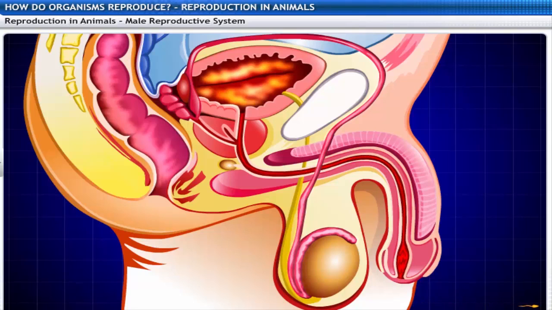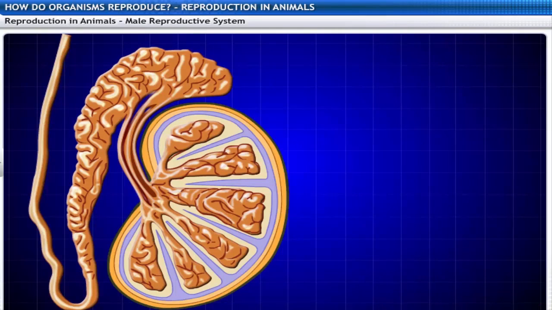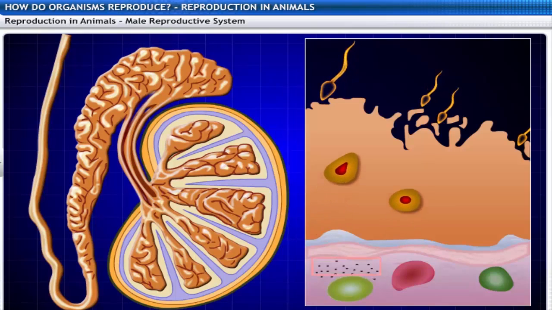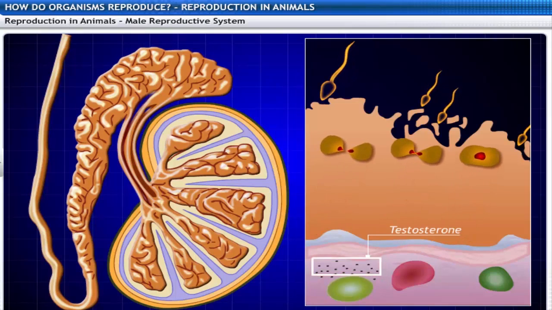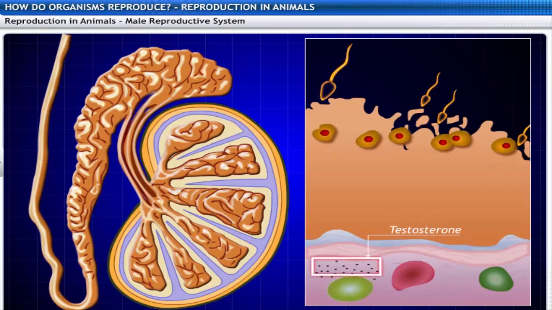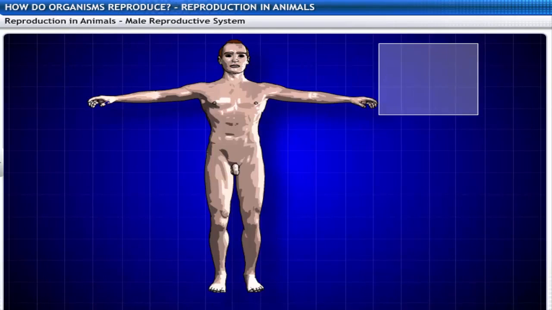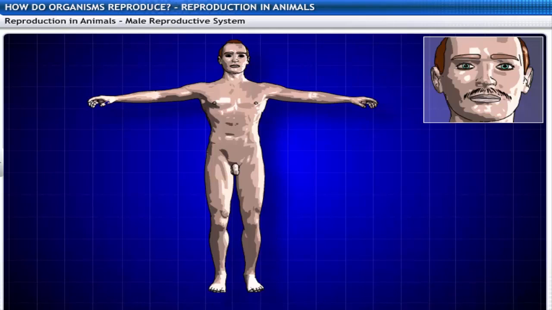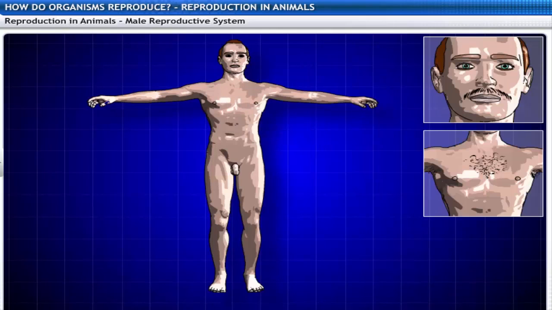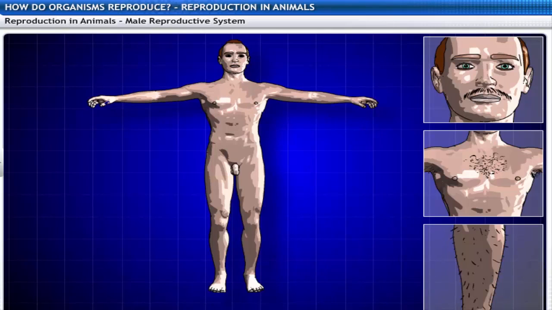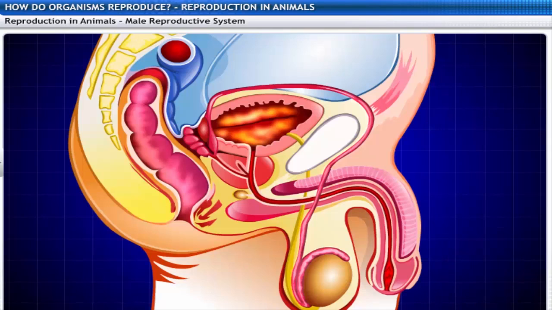Let me explain this in detail. After the sperms are formed, their development is regulated by the hormone testosterone. It not only regulates but also helps in the development of the secondary sexual characters, leading to puberty.